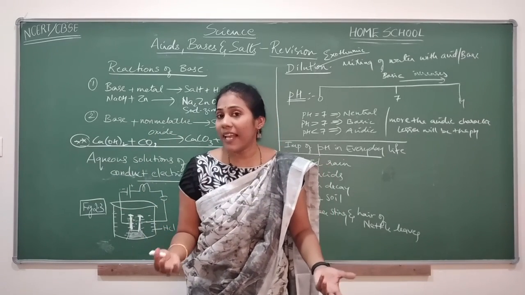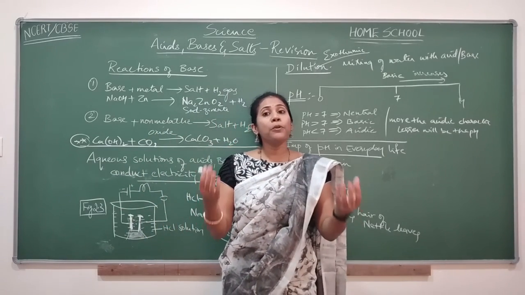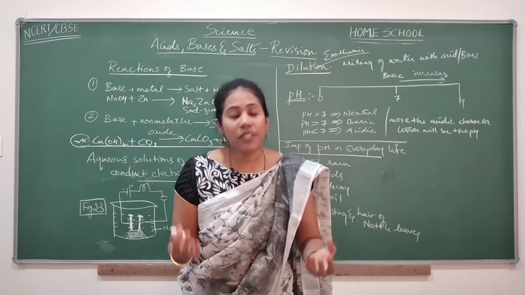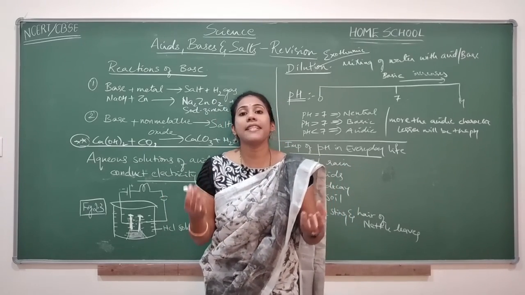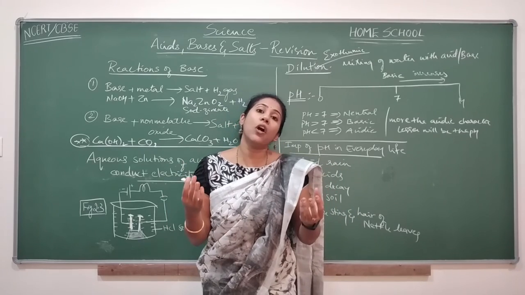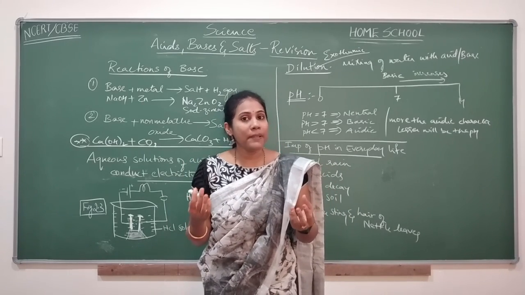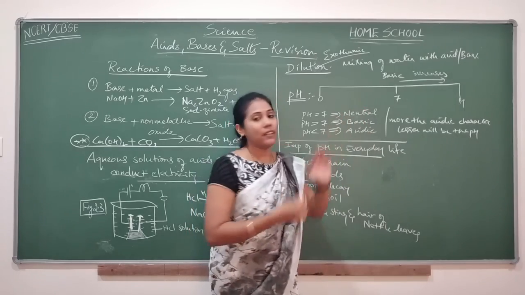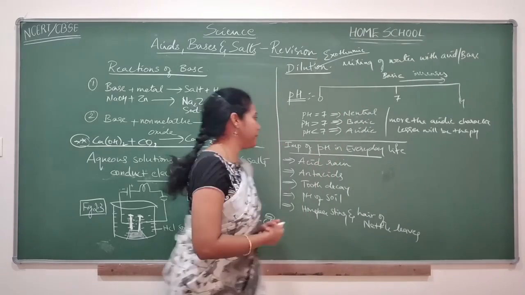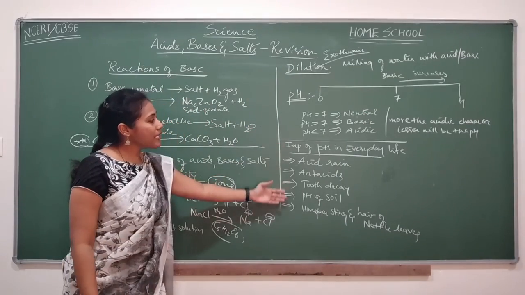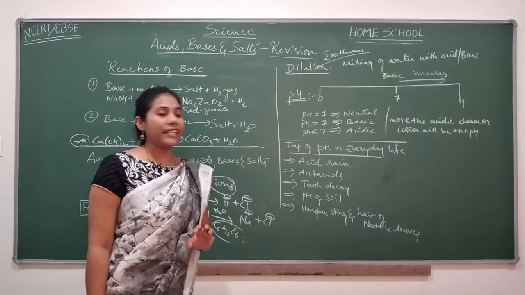This is how they'll ask the questions. If you want more details about such questions, you can go to my video number 6. I have made a video on pH. In that video, you will find more application based questions on pH.